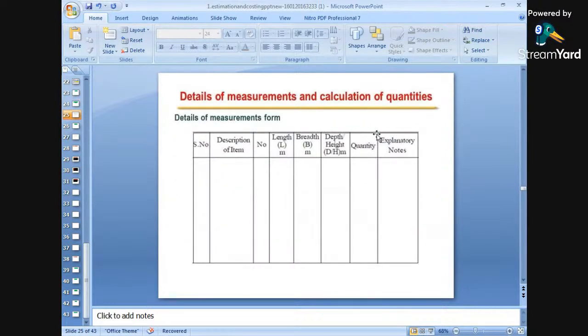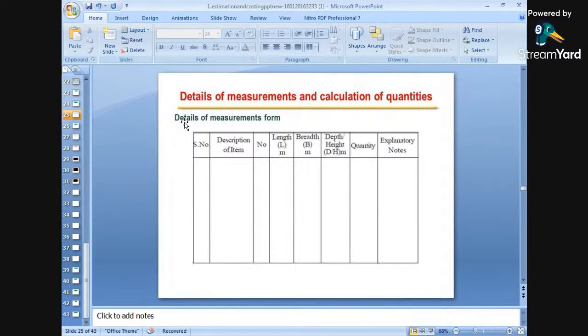So this is the sample copy for this, the sample copy of the measurement. This is nothing but the proforma for the measurement of the quantities: how to measure and how to feed the data in a proper form. These are the things taken.